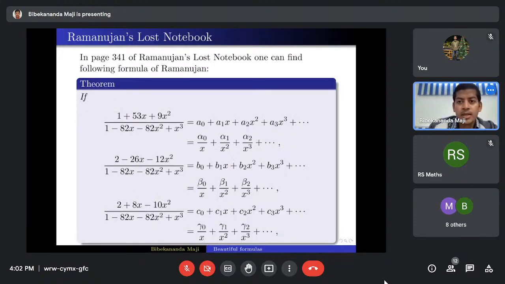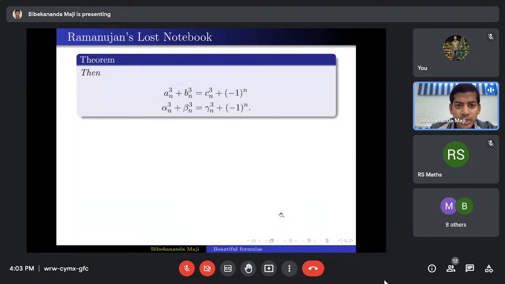In this book, on page 341, you can see this formula Ramanujan has written. The left-hand side is a quotient of polynomials. We can write this as a0 plus a1 x plus a2 x square and so on, and similarly the quotient of two polynomials is written as b0 plus b1 x plus b2 x square and so on, and another expression c0 plus c1 x plus c2 x square and so on.